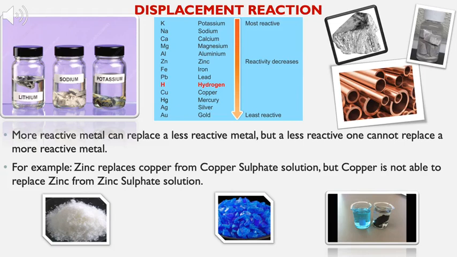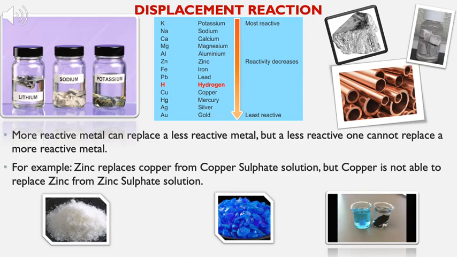The reactivity goes on decreasing as we go lower. According to this series, the metals replace each other. The more reactive metal can replace a less reactive metal, but a less reactive metal cannot replace